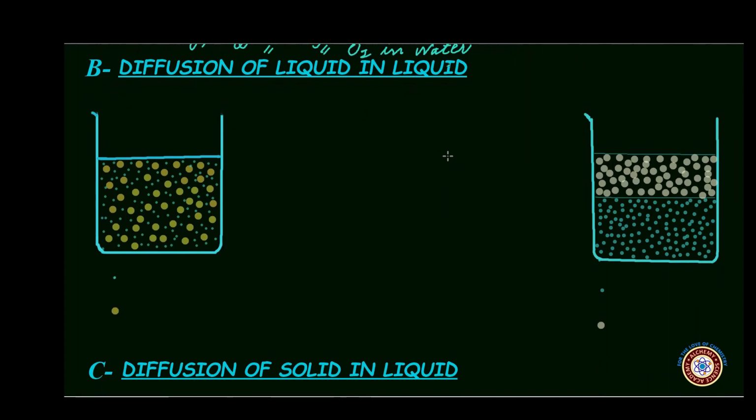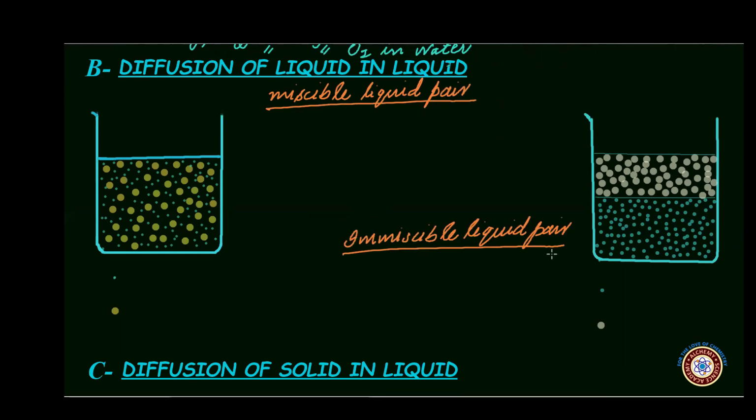Now let us look into the diffusion of liquid in liquid. There are two kinds of liquid pairs in general: miscible liquid pairs and immiscible liquid pairs. Liquids of a miscible liquid pair diffuse into one another and form a homogeneous mixture. Actually, the molecules of such liquids are structurally alike.